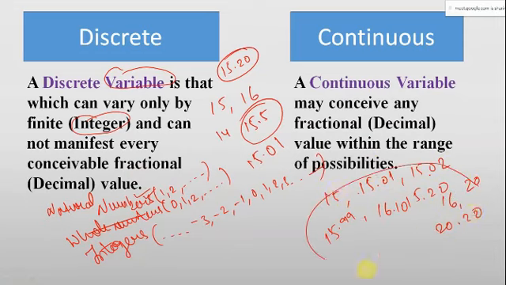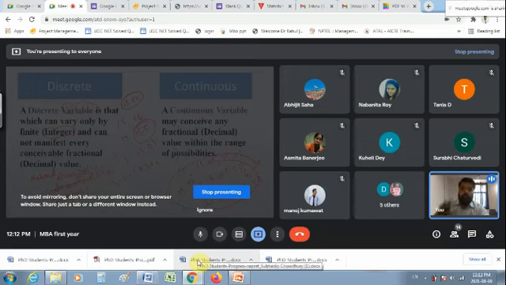All these are examples of a continuous variable. If a variable can take any value like these, it will be a continuous variable. But if a variable can only take integer values, and can vary by a finite integer number, then it will be called a discrete variable. Am I making sense? Am I clear to everyone? Yes, sir.